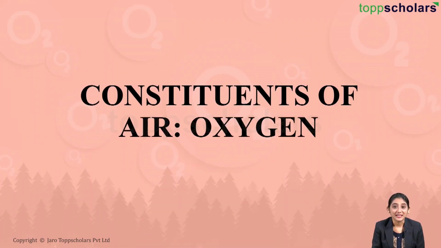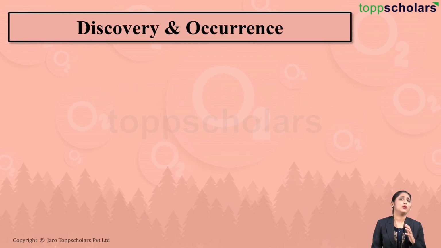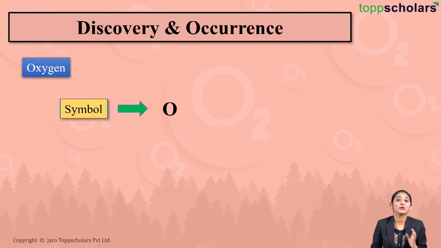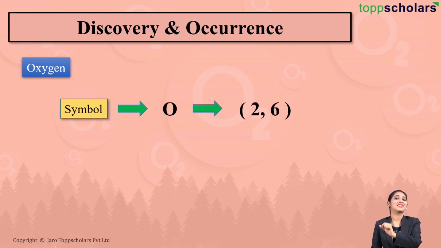Today we'll be discussing one of the important constituents of air, that is oxygen. Now friends, if I talk about oxygen, what is the symbol of oxygen? Yes, the symbol of oxygen is O, exactly. Now the atomic number of oxygen is 8, right? So its electronic configuration is, yes, 2, 6.